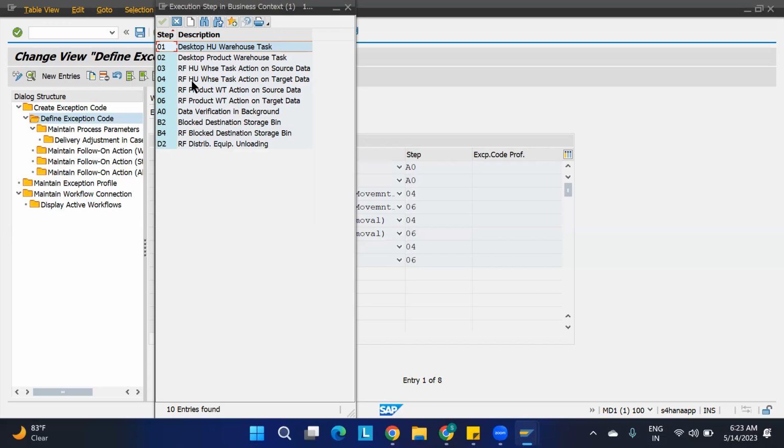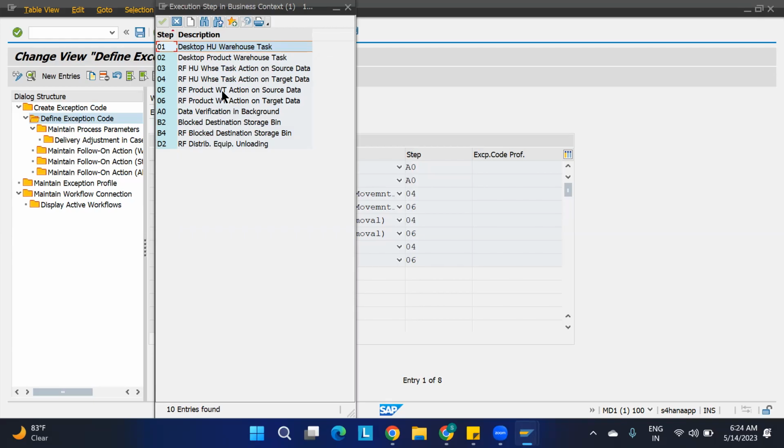Okay, so you can use the HU warehouse task or the product warehouse task, whatever it might be. You can change the destination bin like that. If you are taking the RF, the desktop is automatic. Getting the concept? If you are just considering the RF, the desktop you can change. If you are only taking the desktop, RF will not come. Got it?